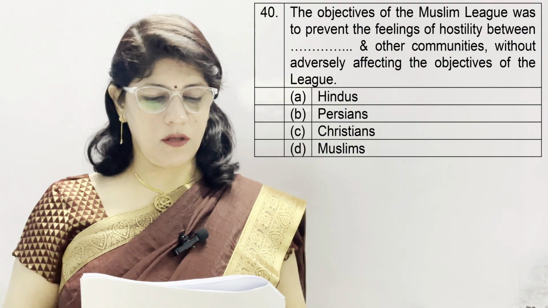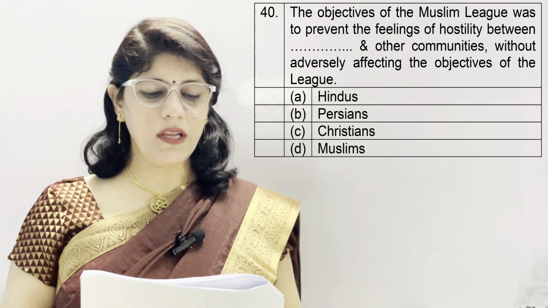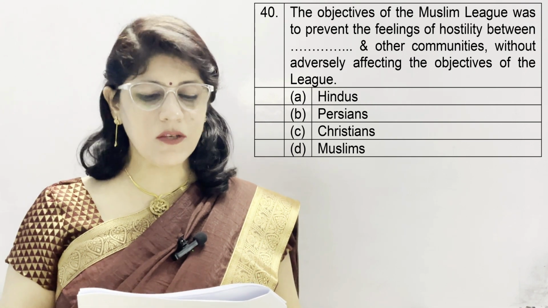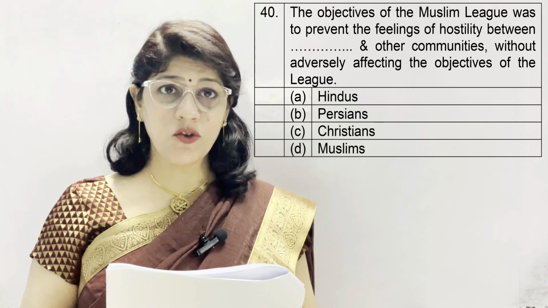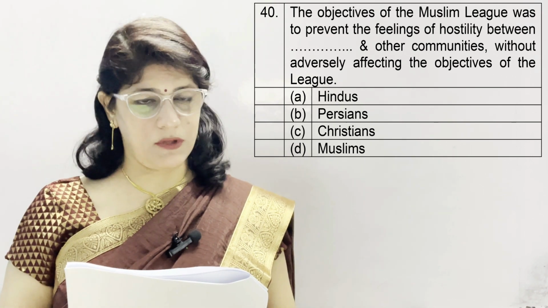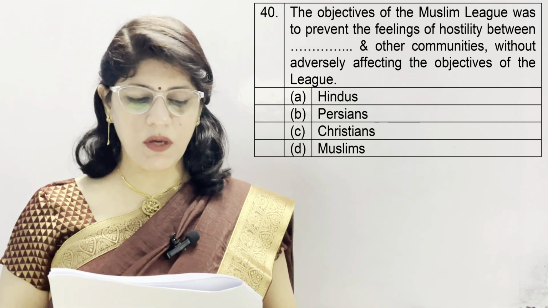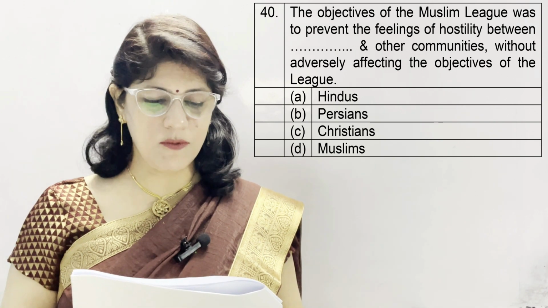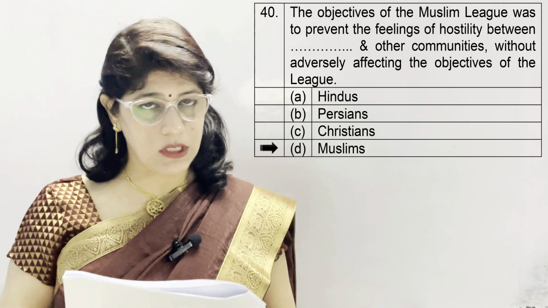In question number 40, the objectives of the Muslim League was to prevent the feelings of hostility between dash and other communities without adversely affecting the objectives of the League. A option Hindus, B Persians, C Christians, and D Muslims, and the correct option is D Muslims.